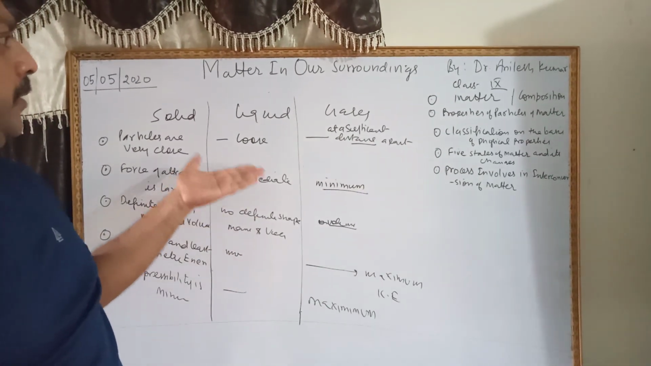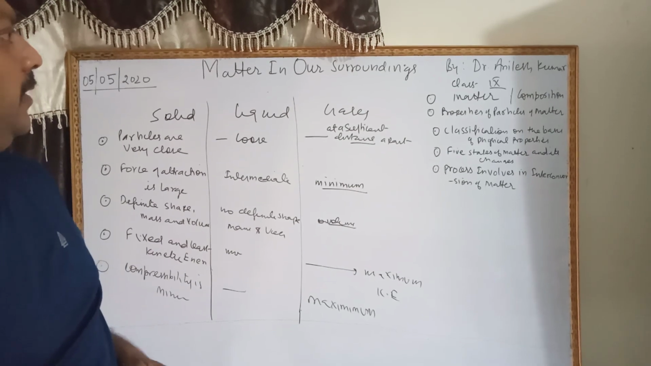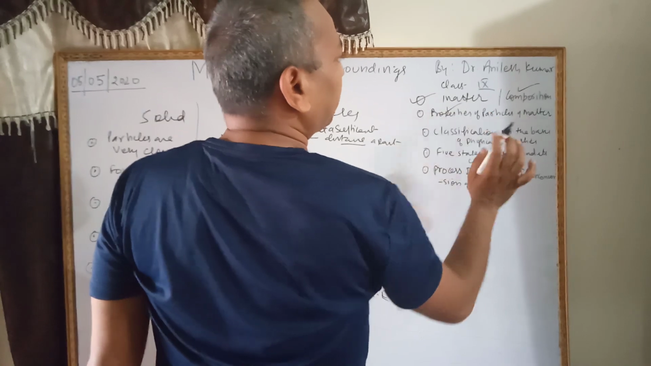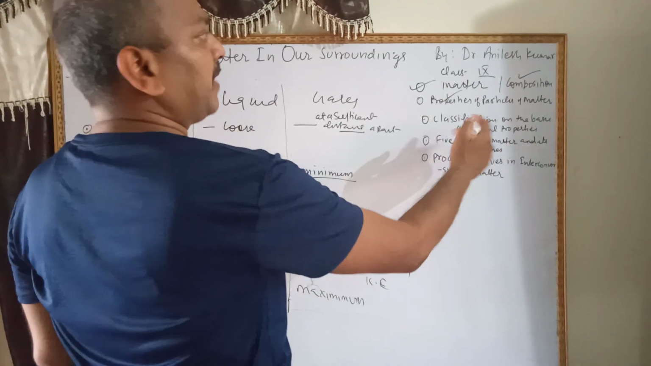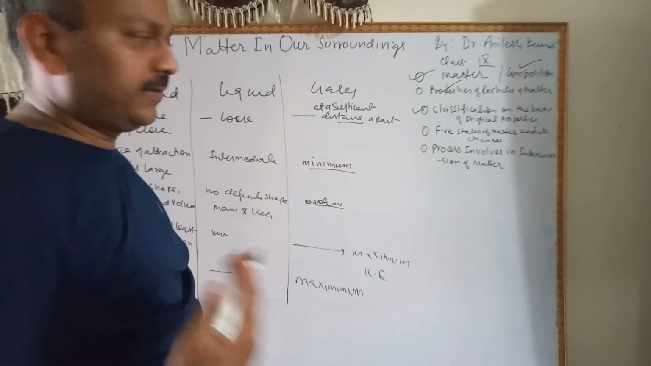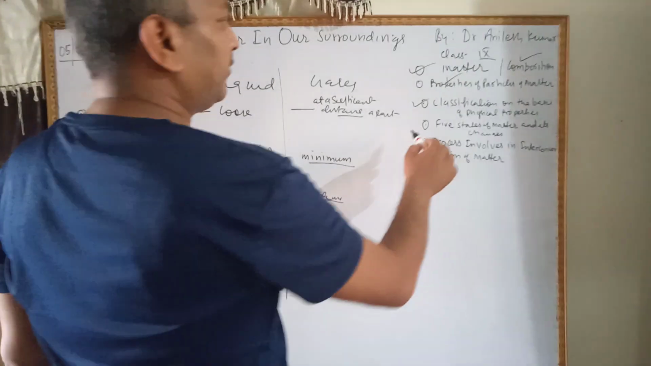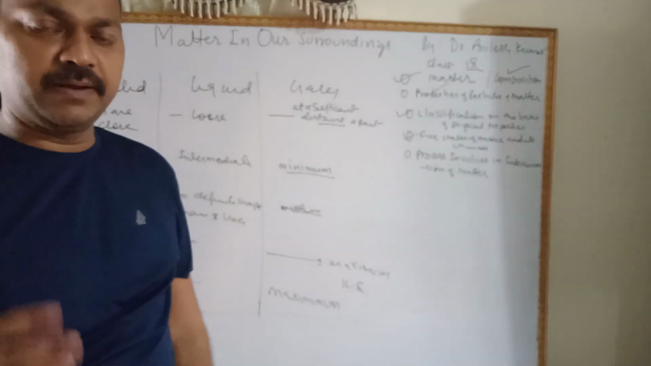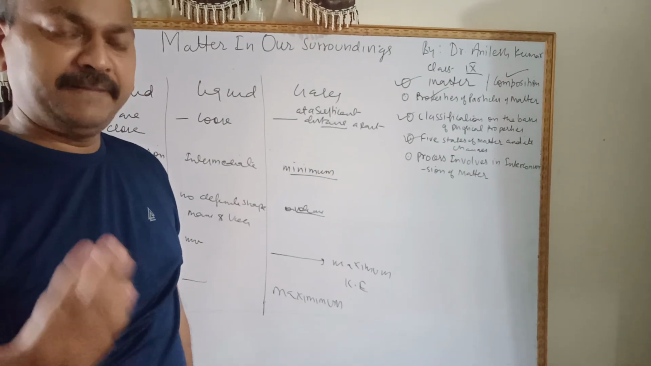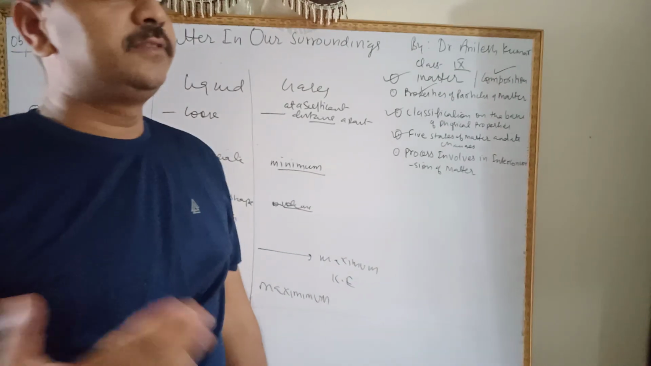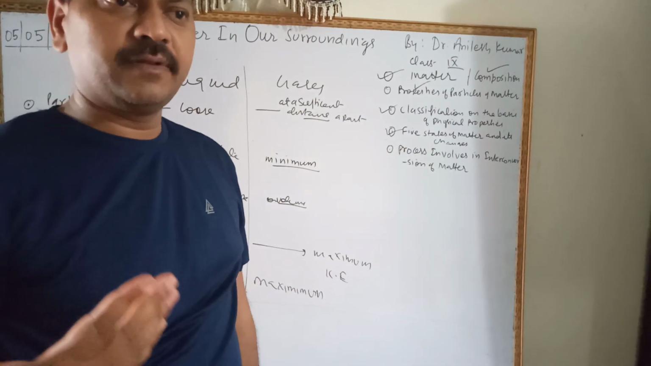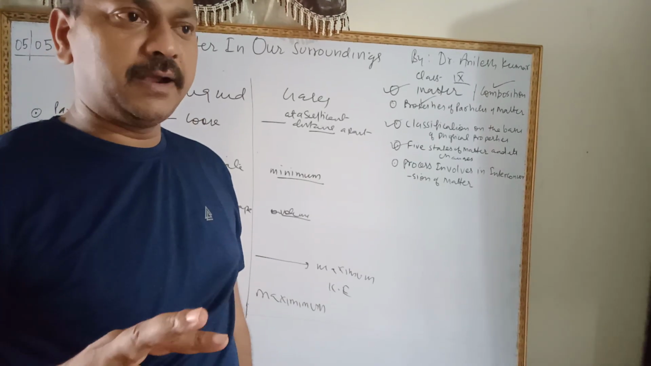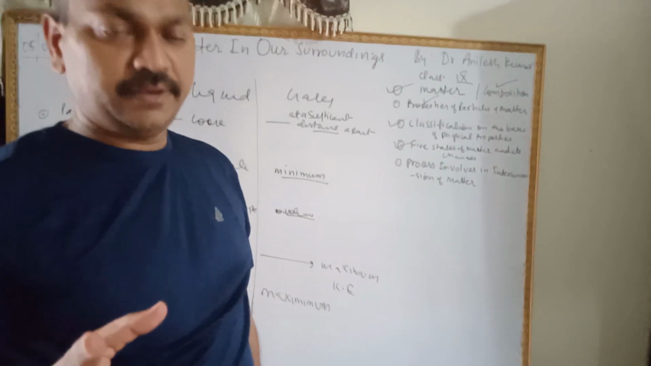So in this way we have covered matter, composition, properties of matter, properties of particles of matter, classification on the basis of physical properties, and the 5 states of matter. Changes we will not cover. In the next video we will cover changes of state, the interconversion of the three states of matter. So this part we will add in the next video.